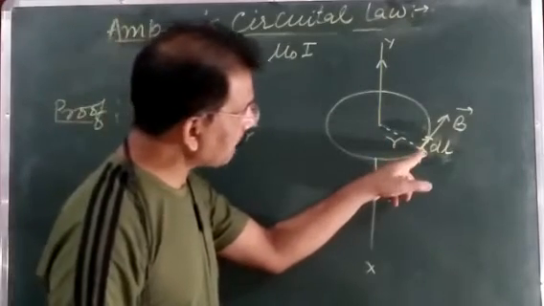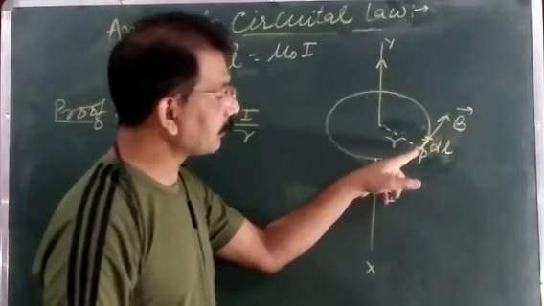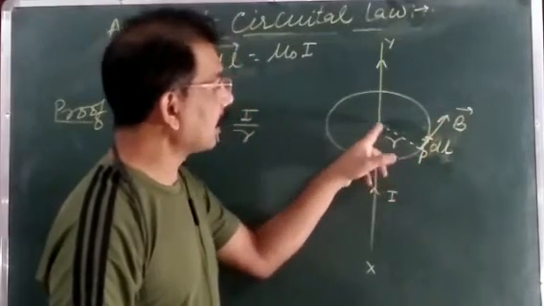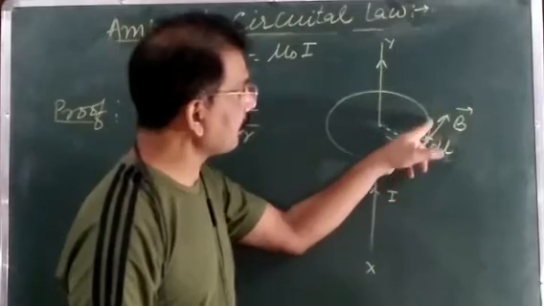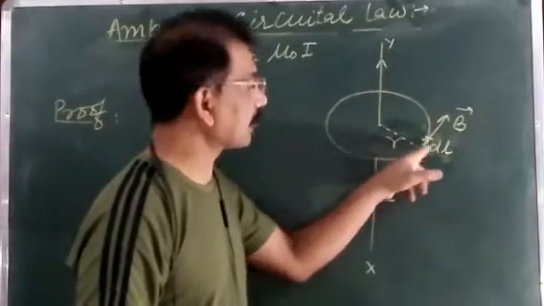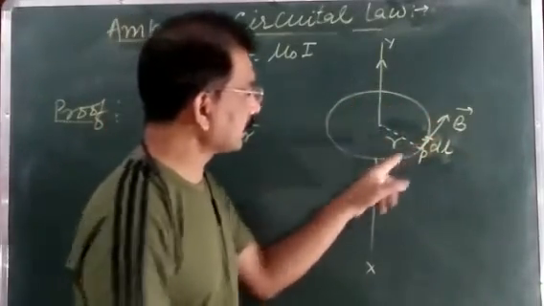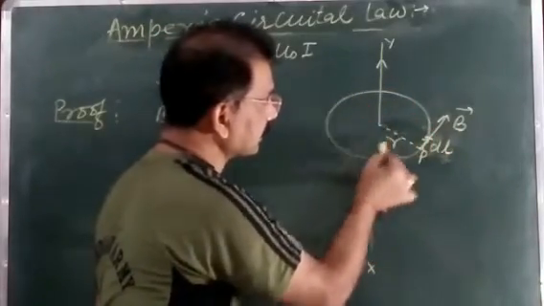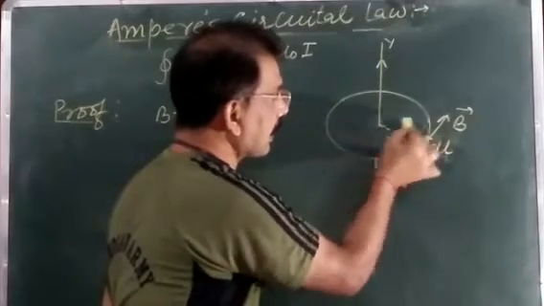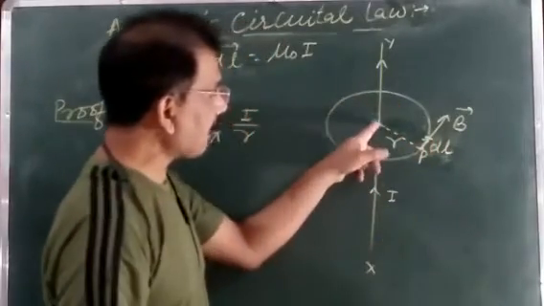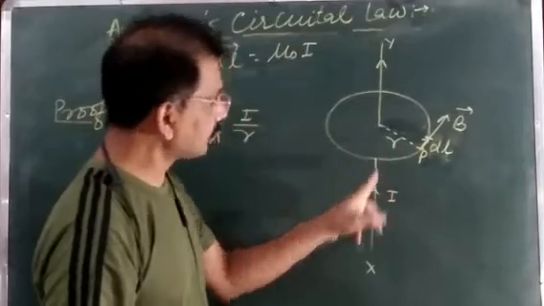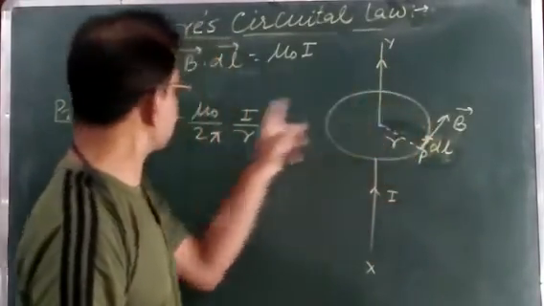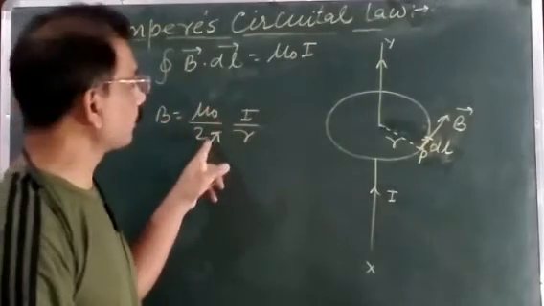The direction of the magnetic field at the point P is along the tangent drawn on this circle, and the circle is drawn around this conductor with radius r. इस कंडक्टर के अराउंड ये एक सर्किल ड्रॉ किया गया है जिसकी रेडियस r है. It means the magnitude of the magnetic field due to this straight current carrying conductor at each point on this circle is mu naught upon 2 pi, I by r.